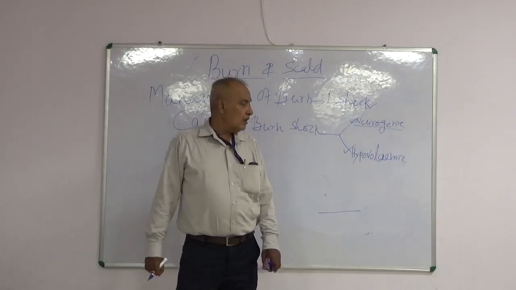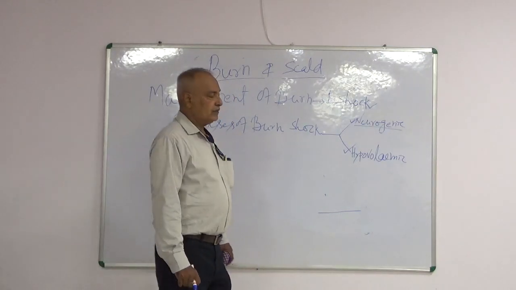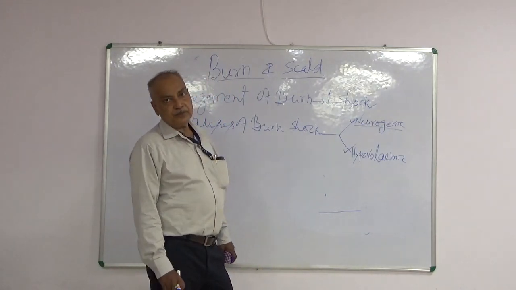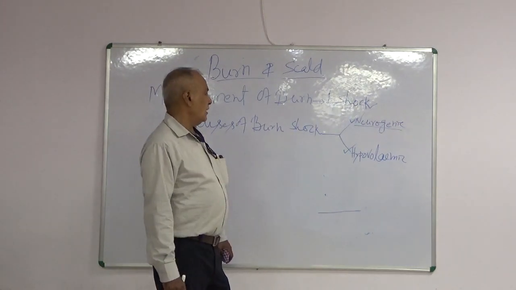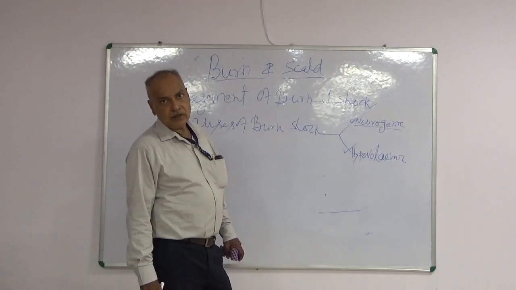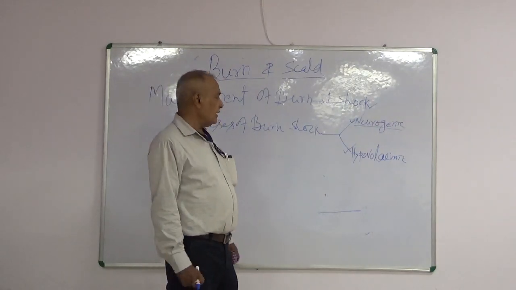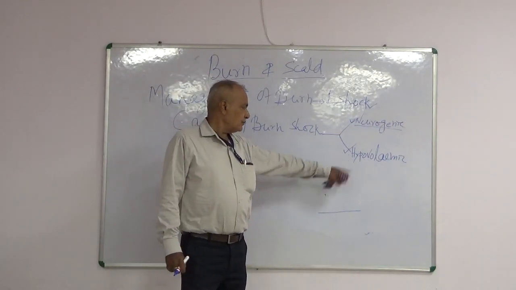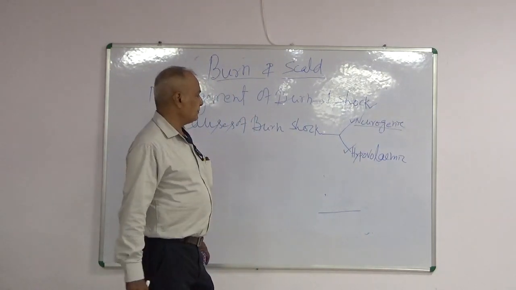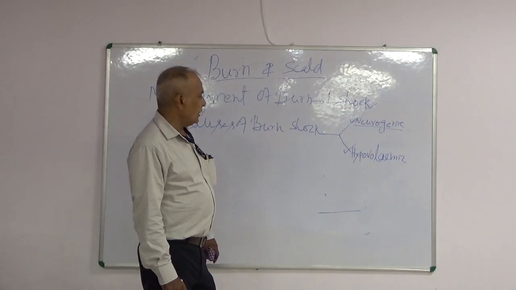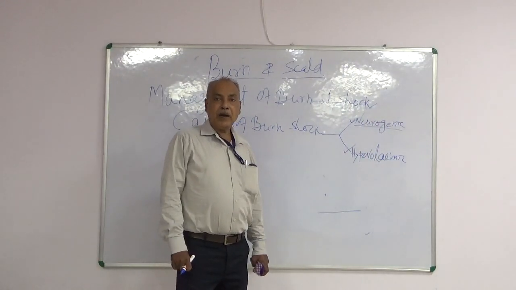There is loss of water, electrolytes, plasma proteins in blisters, edema, exudation, and by evaporation.